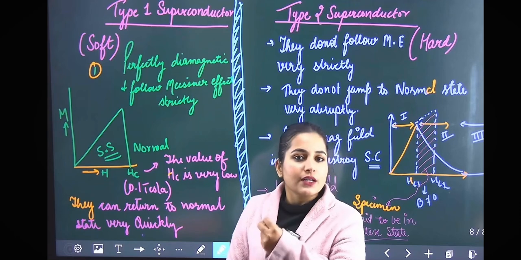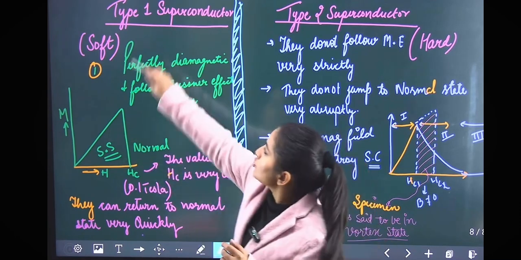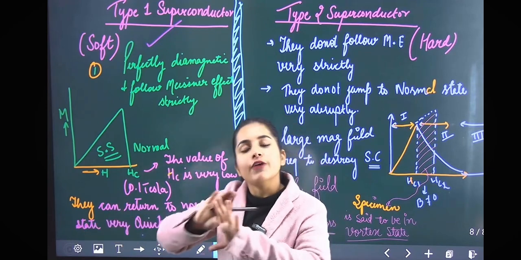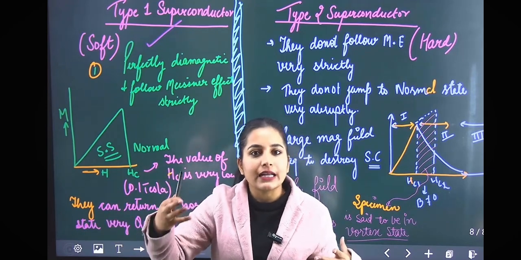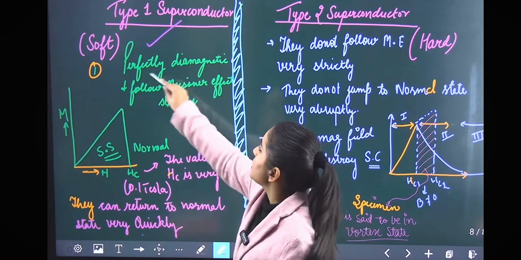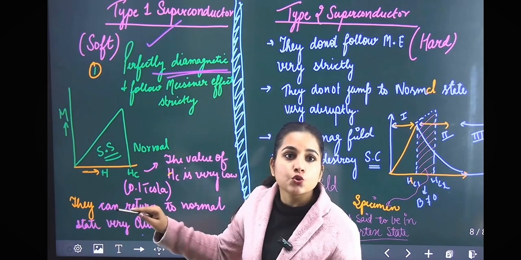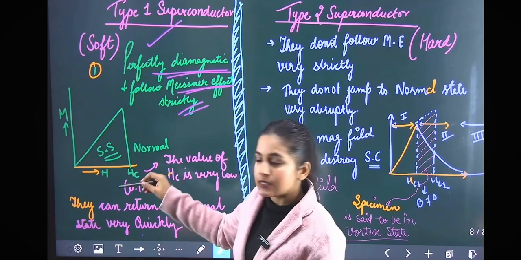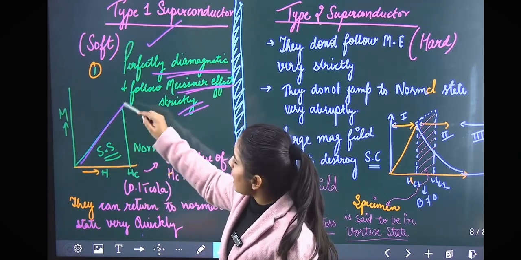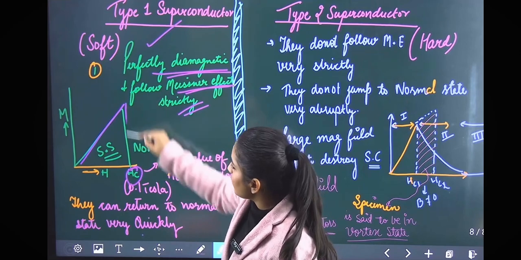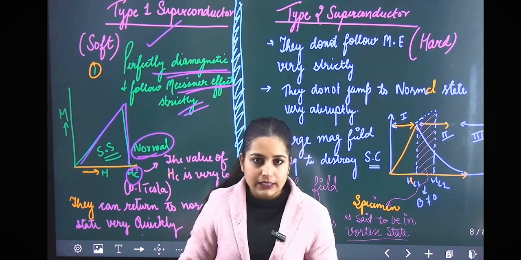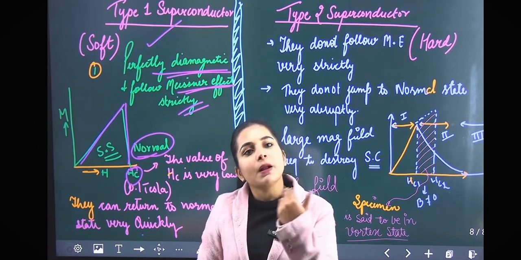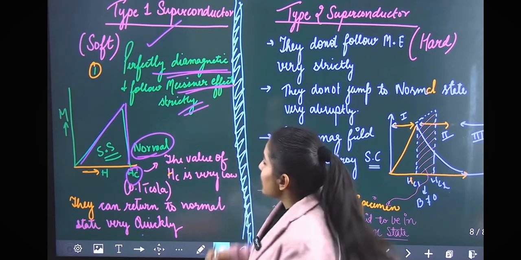Type 1 superconductors are known as soft superconductors, and they show the Meissner effect very properly. What is the Meissner effect? That is the diamagnetic behavior. They are perfectly diamagnetic and they follow it very strictly like this. They show the superconducting phenomena, and at a particular HC they convert into the normal state. I told you, at a particular value of magnetic field they abruptly change into the normal. So that is type 1.